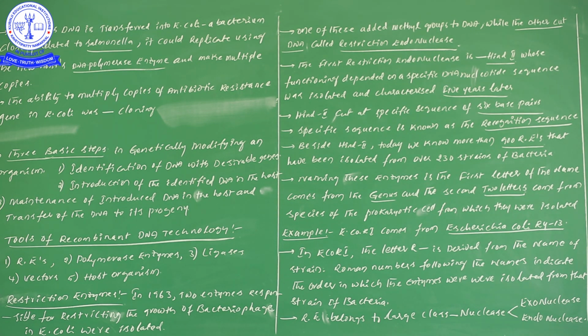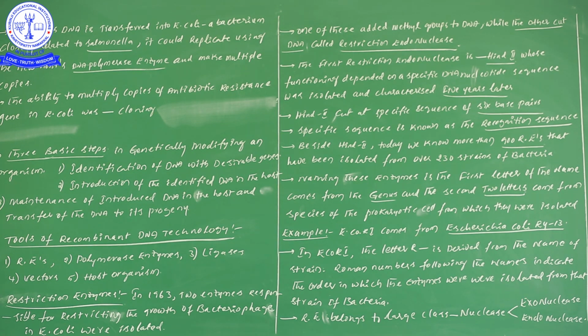What is the meaning? Suppose any particular restriction enzyme has one specific sequence. If you take a very long length of DNA and use a particular enzyme for cutting that DNA, that enzyme will go and check for its specific sequence.